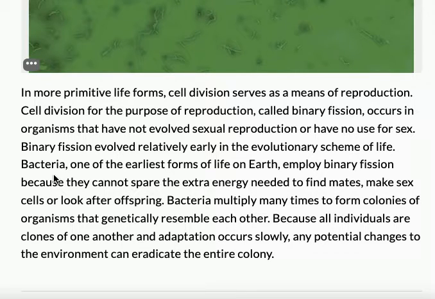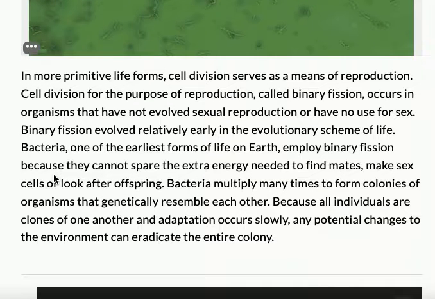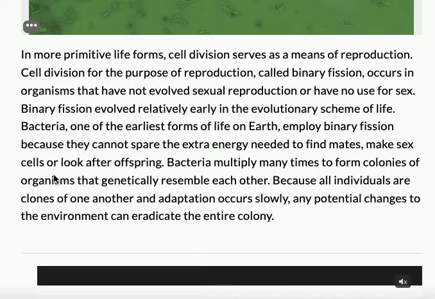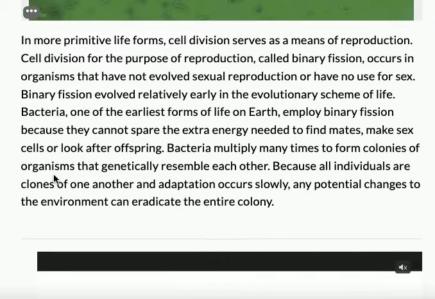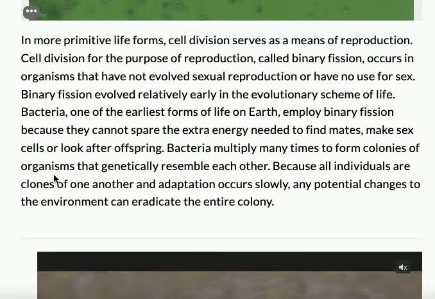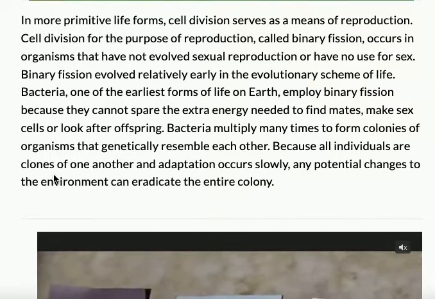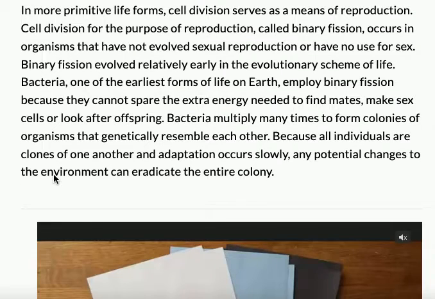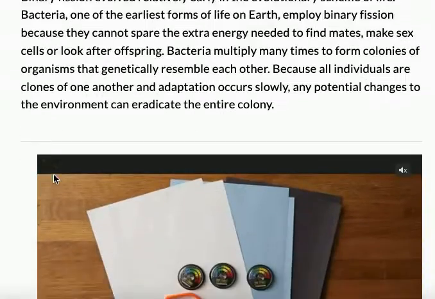Bacteria, one of the earliest forms of life on Earth, employ binary fission because they cannot spare the extra energy needed to find mates, make sex cells, or look after offspring. Bacteria multiply many times to form colonies of organisms that genetically resemble each other. Because all individuals are clones of one another, and adaptation occurs slowly, any potential changes to the environment can eradicate, or erase, get rid of, or extinct the entire colony.